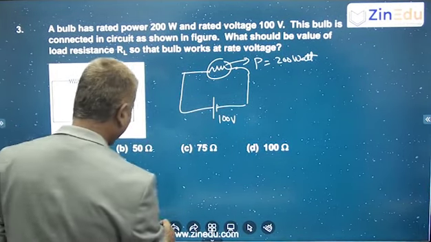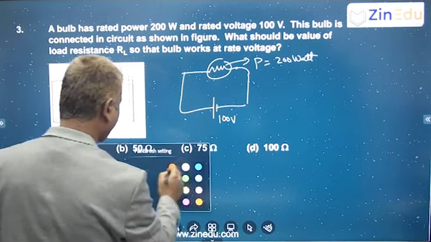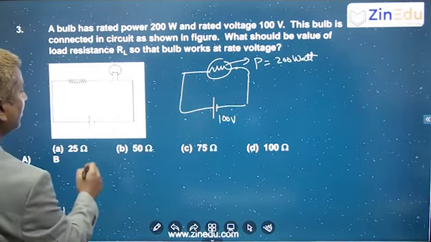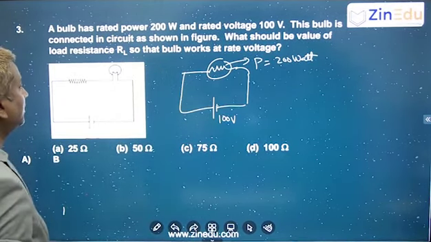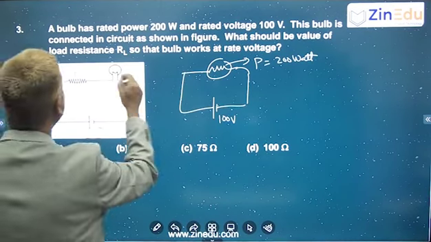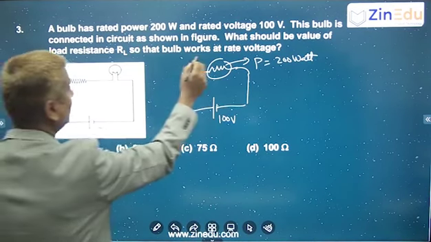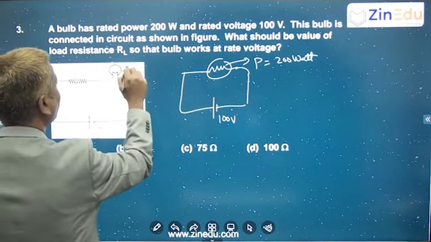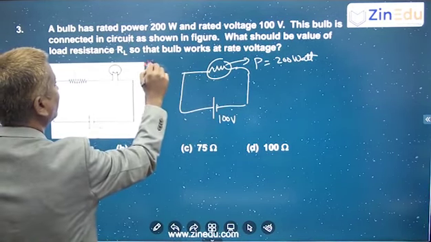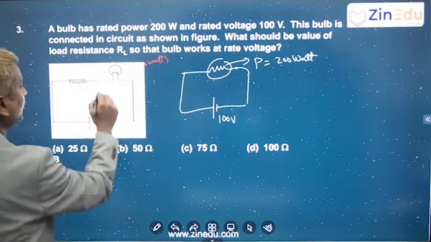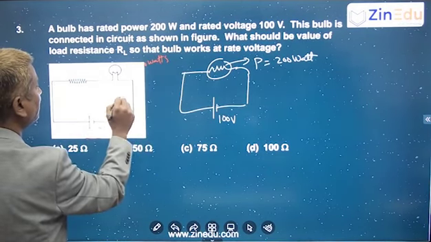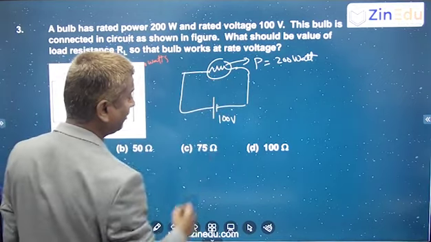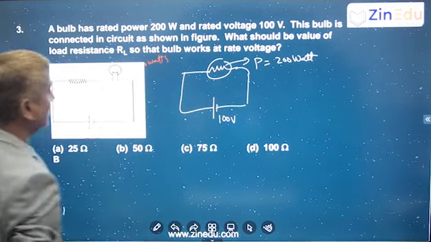Now here what happens? You are connecting across 200 volts, right? But what should be the value of load resistance RL, so that the bulb still works at rated voltage? It should again get the power of 200 watts only. For that the potential difference across the bulb should be 100 volts only, because it gets 200 watts when the potential difference is 100 volts.